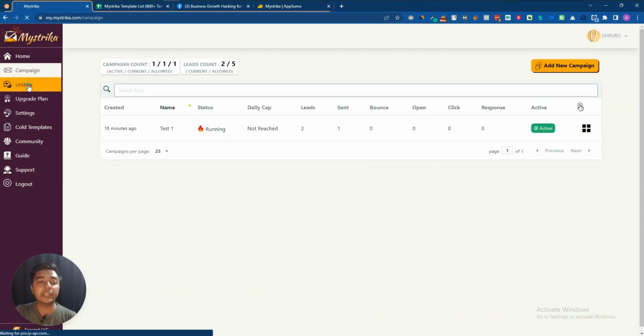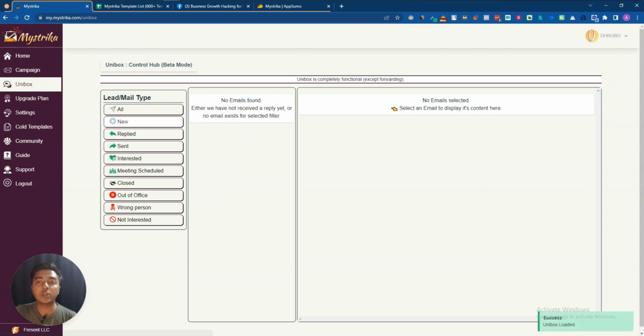And then they have Unibox. Now if I go to this Unibox section, here you will see all the emails that have gotten replies. Here you can see all emails, you can see new emails, you can see replied emails, sent emails, you can see here interested emails, meeting scheduled emails. So you can basically organize your emails from here.